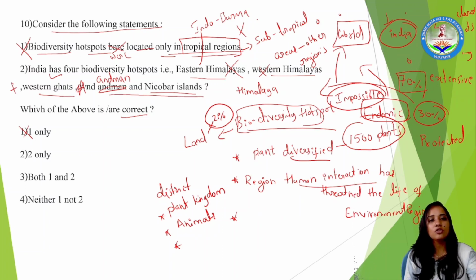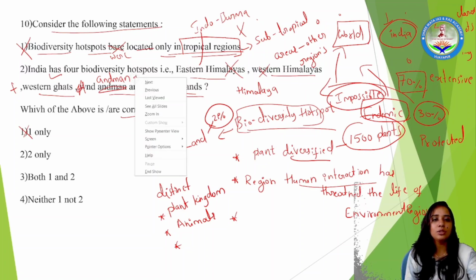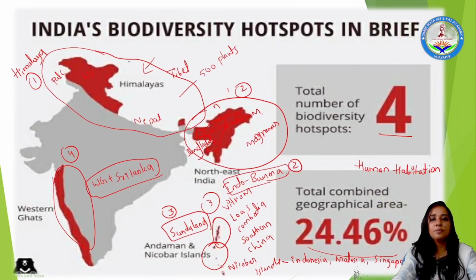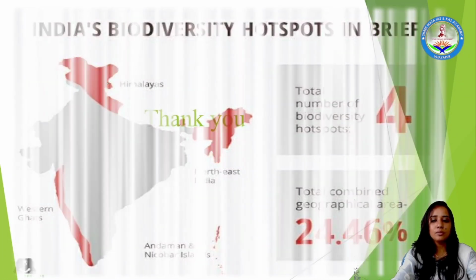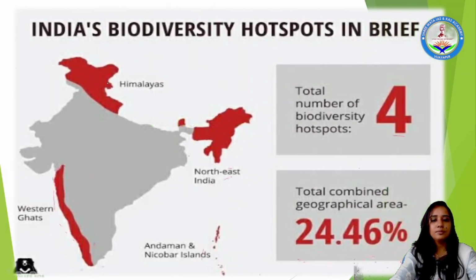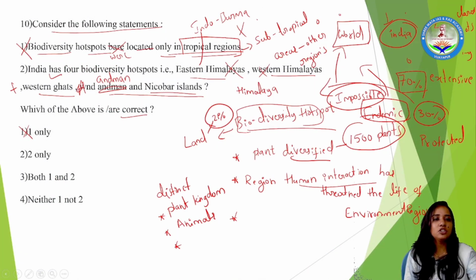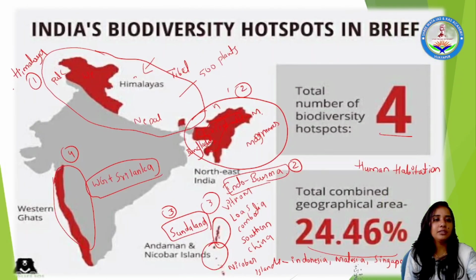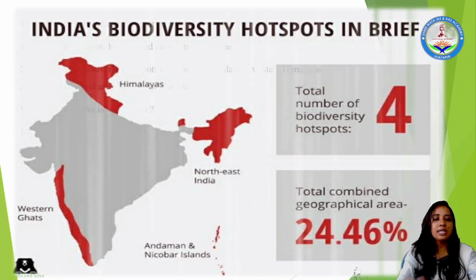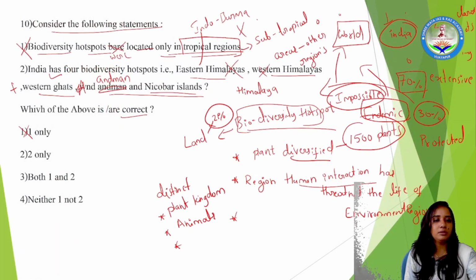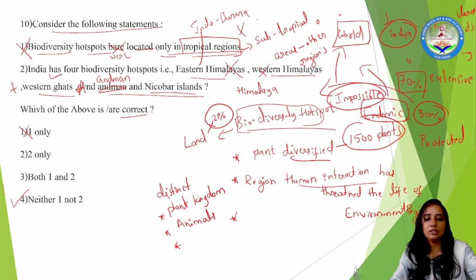And Andaman Nicobar, Andaman is again added to another plate, the Indo-Burma Plate, that is plate number 2, which I just explained. This plate number 2 is part of your Andaman Islands. So this option also gets eliminated. It means the right option will always be here: neither 1 nor 2 is the answer for this question.